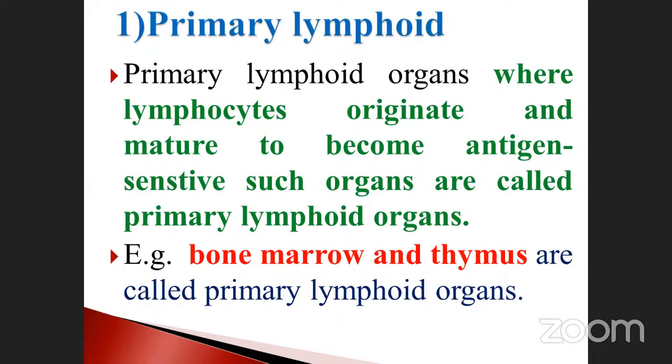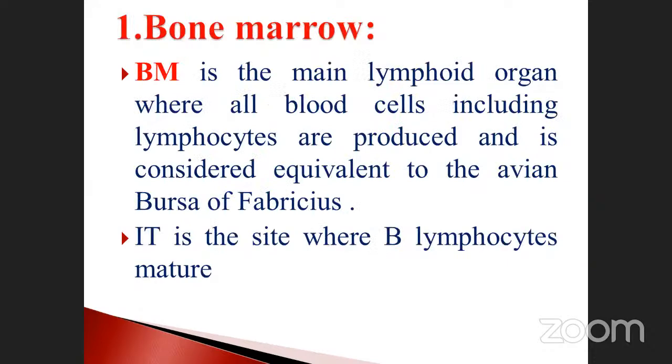Okay, see the next one: bone marrow. Bone marrow is the main lymphoid organ where all blood cells are produced. Taking hematological studies as examples, there is leukopoiesis, erythropoiesis and platelets. WBC means basophil, neutrophil, eosinophil, as well as monocytes and lymphocytes. Erythropoiesis is nothing but the RBC. Leukopoiesis is nothing but the WBC.